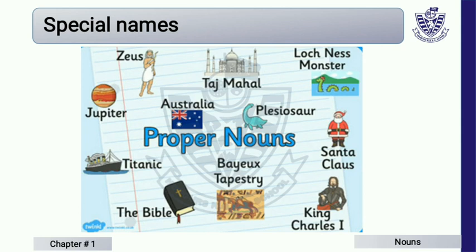If your school has a name like Honors Kindergarten and Secondary School, it is proper. Mountains are common, but if they have a specific name like K2, it is proper. River is a common noun, but when you give them a specific name like Ravi, Satluj, it is proper. I hope you have understood this topic very well, so let's move to collective noun.